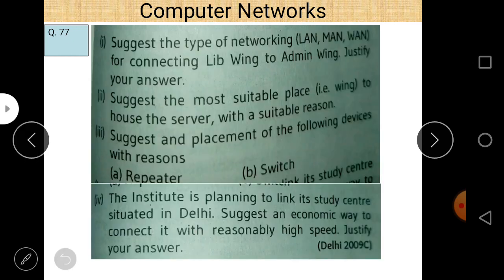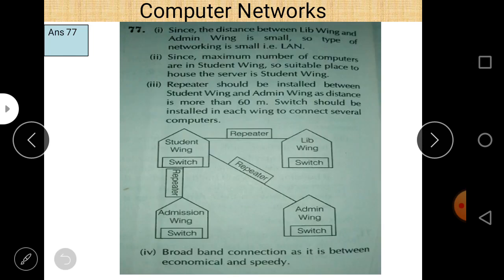Next question: the institute is planning to link its study center situated in Delhi. Suggest the economic way to connect it with reasonably high speed. Justify your answer. Now here it is already given that it should be economic, so we could use a satellite connection, but it is not very economic. So in this case just use a broadband connection. Broadband connection is between economic and speedy, so we use a broadband connection.